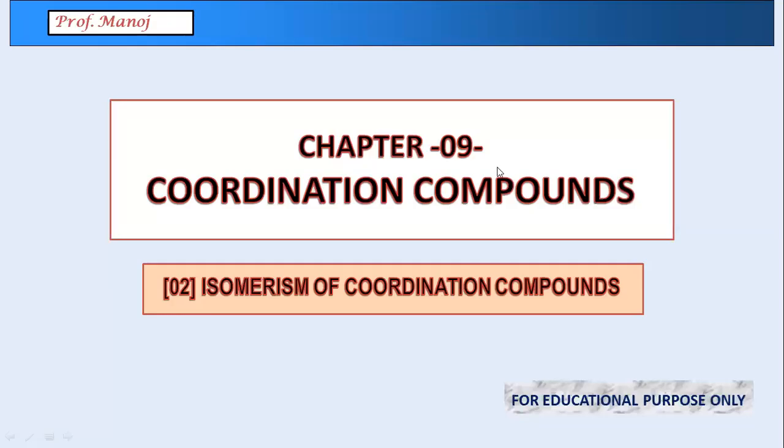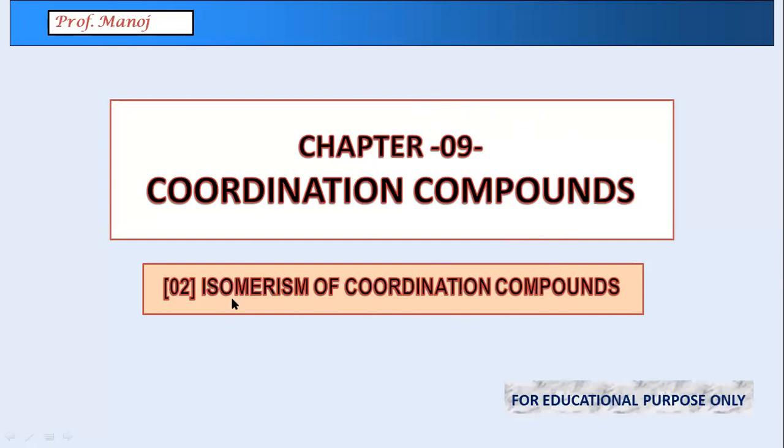So now in the second lecture of coordination compounds, we will be starting to learn isomerism in coordination compounds. We can learn this unit if we know all the basic terms from the previous topic, like ligands. We do not need any nomenclature to learn this topic, so that's why I have kept nomenclature in the forthcoming lecture. We first learn more about isomerism right away.